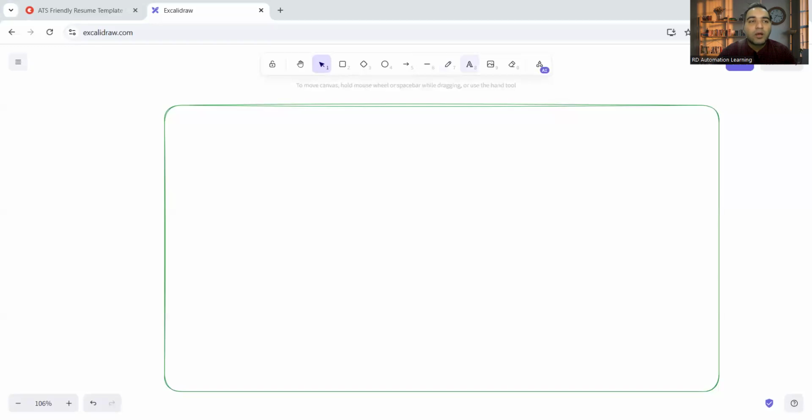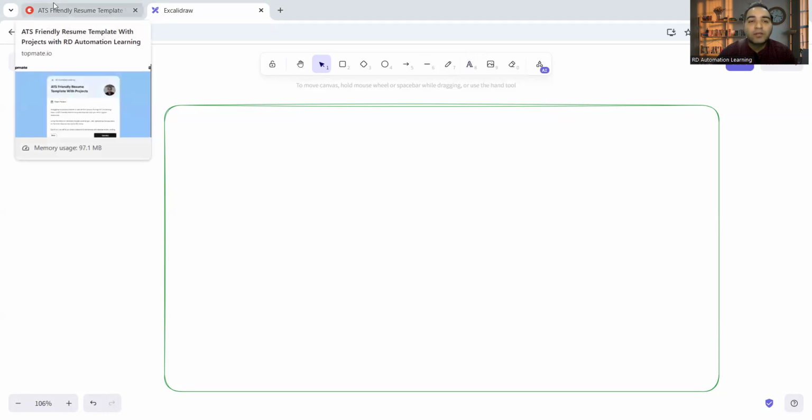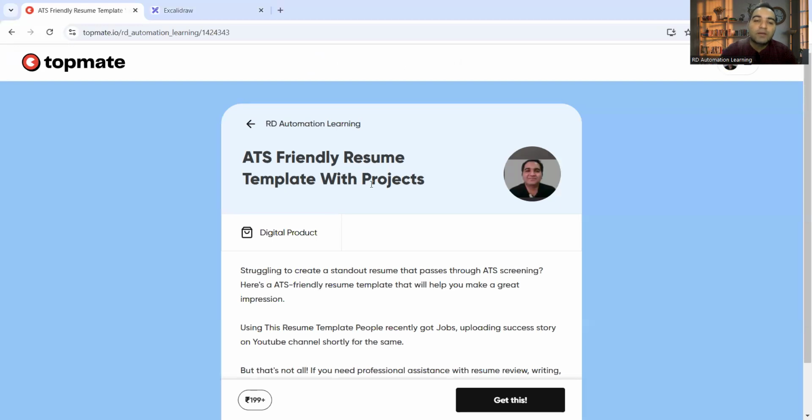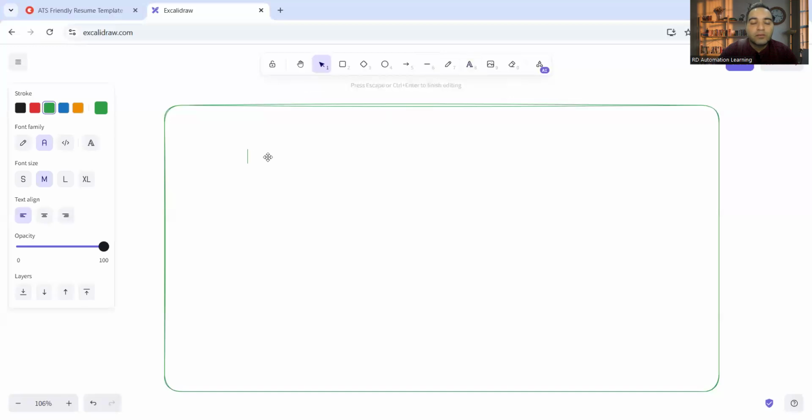We will also share one of the ATS friendly resume templates with you, but we have modified this particular template and we have included the projects also in that. So projects are very important. If you do not include the projects in your resume template, then it would become difficult for the recruiter, or for the screening systems, to shortlist your CV and move it forward.